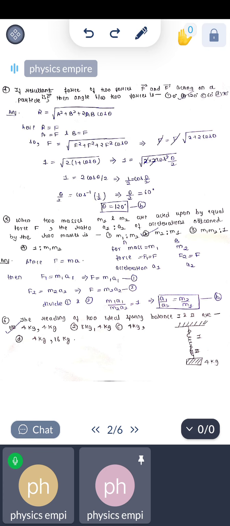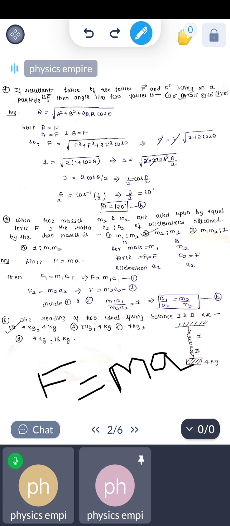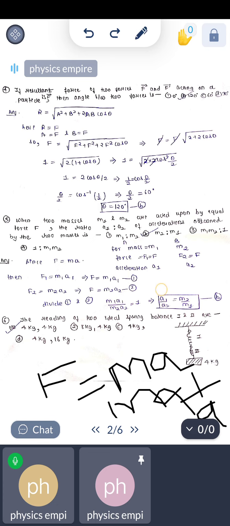Now the next question: when two masses m1 and m2 are acted upon by an equal force F, the ratio a1 to a2 of the accelerations obtained by the two masses will be. So it is a very easy question. We know that F is equal to ma. So from this we can write that mass is inversely proportional to acceleration. So we can write a1 by a2 will be equal to m2 by m1.